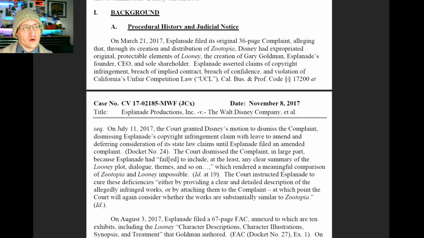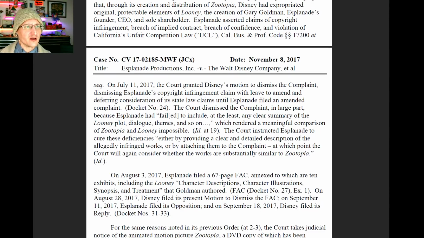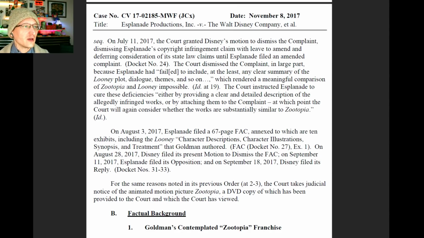Background. On March 21st, Espionage filed its original 36-page complaint alleging that through its creation and distribution of Zootopia, Disney had expropriated the original protectable elements of Lohne, the creation of Gary Goldman, Espionage's founder, CEO, and shareholder. Espionage asserted claims of copyright infringement, breach of implied contract, breach of confidence, violation of California's unfair competition law, California Business and Professional Code. On July 11th, the court granted Disney's motion to dismiss the complaint, dismissing Espionage's copyright infringement claim with leave to amend.